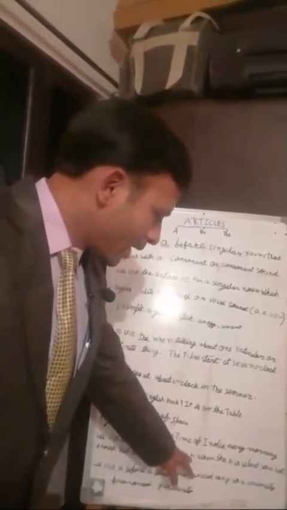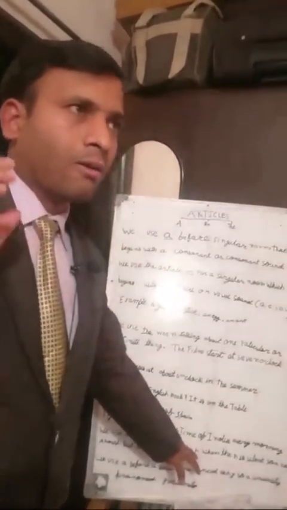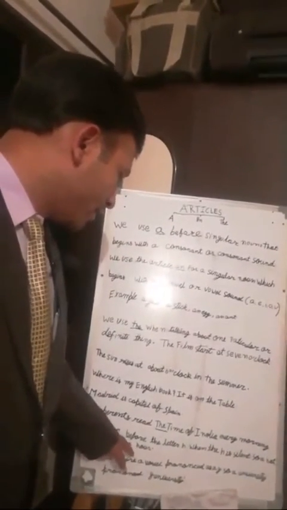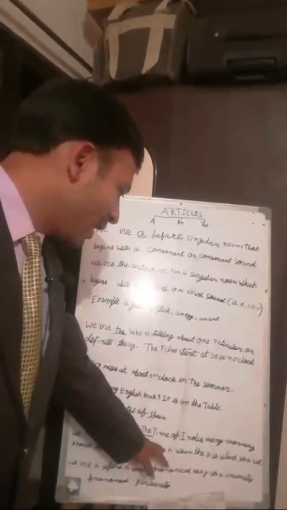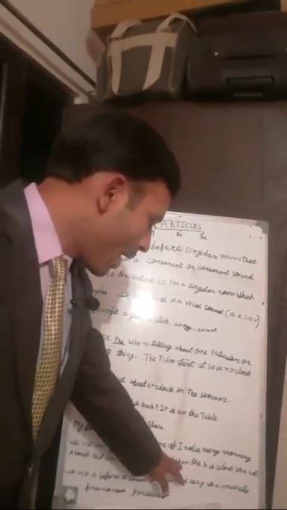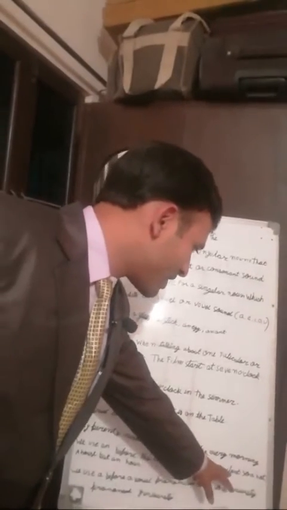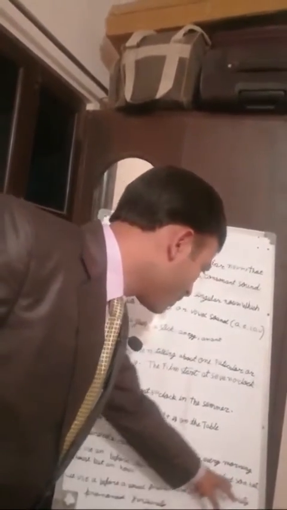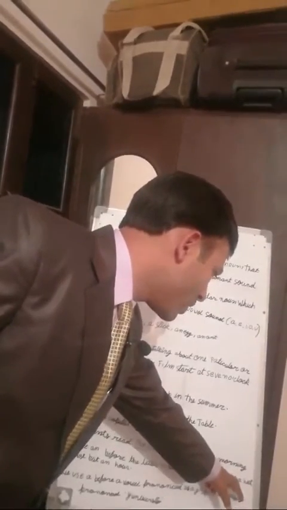Here we are talking about H. H is not a vowel. H is a consonant sound. But why are we saying we use an before the letter H? There is a condition, and the condition is when the H is silent. So a hat: here H is not silent, so we are using a.